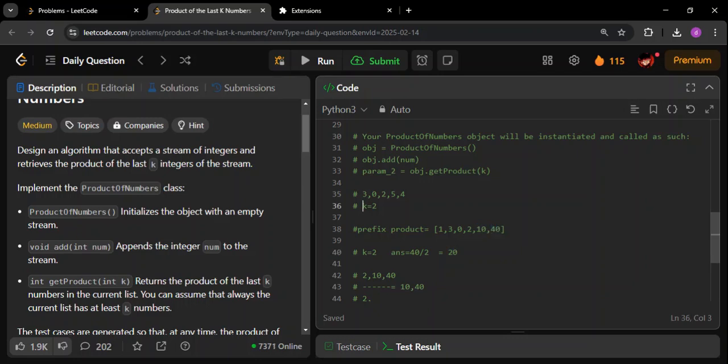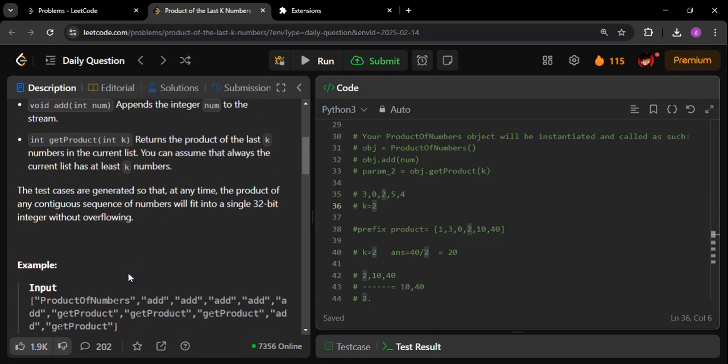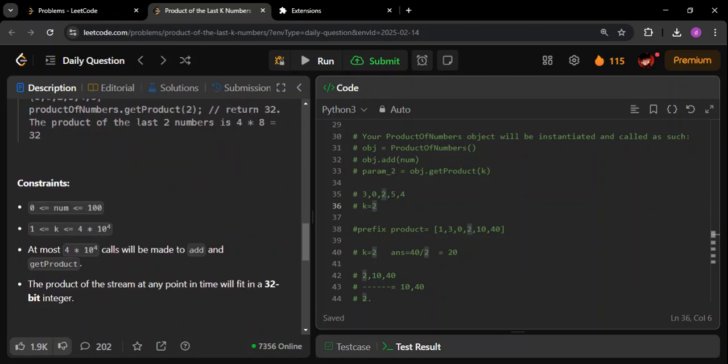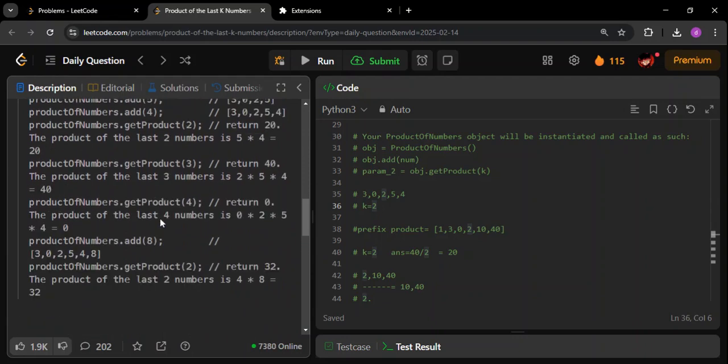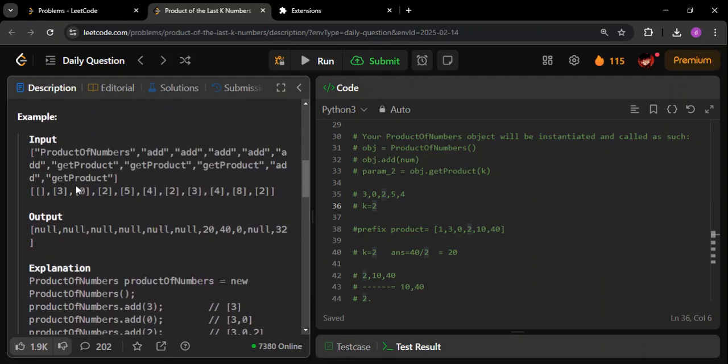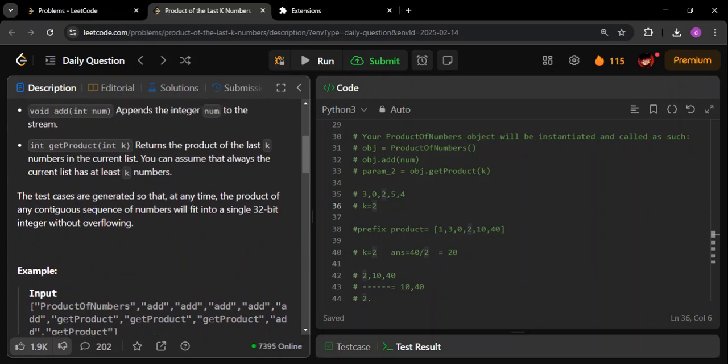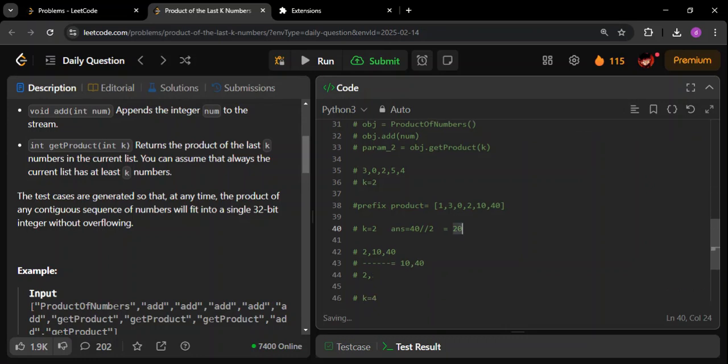Remember, this k can be anything. I've just shown you as an example. This k can be like 5, 10, 15. If you see the range of k, k is going to be around 10 power 4. So instead of going for a single iteration of 10 power 4 to get an answer for a single call of this particular function, get product, we are going to get the answer in O of 1 time by just doing integer division here. Okay, as simple as that. This is going to be integer division. So let me write one more divide by symbol. Okay, now let us come to a different case.